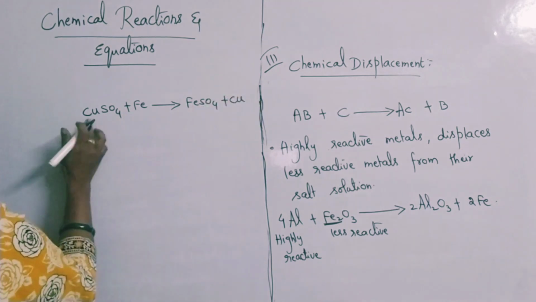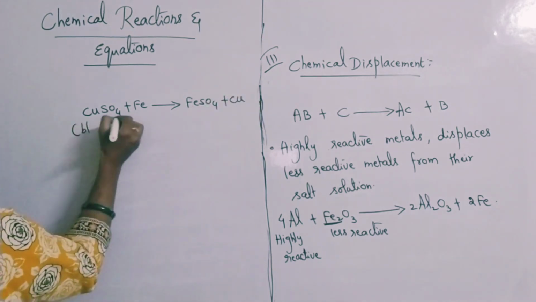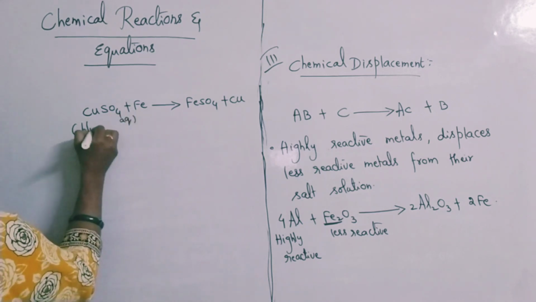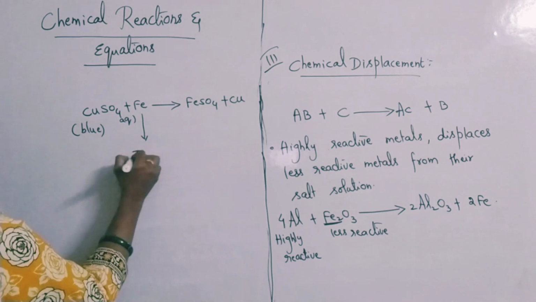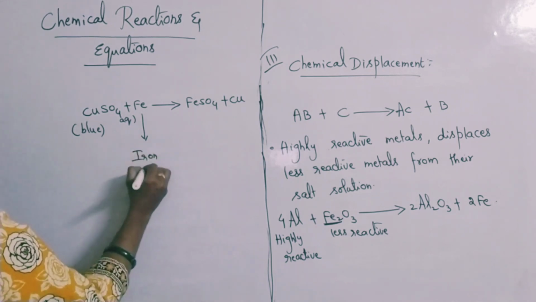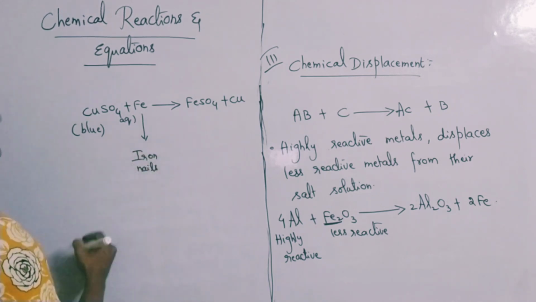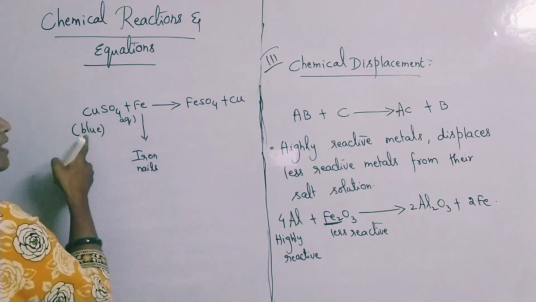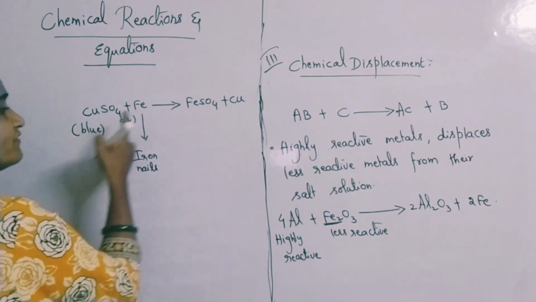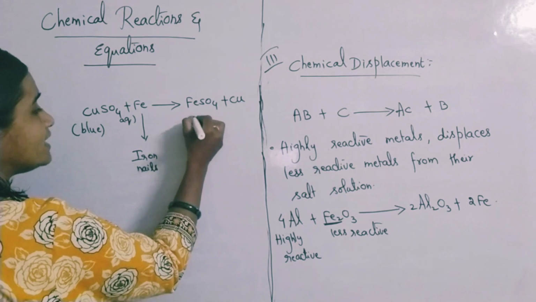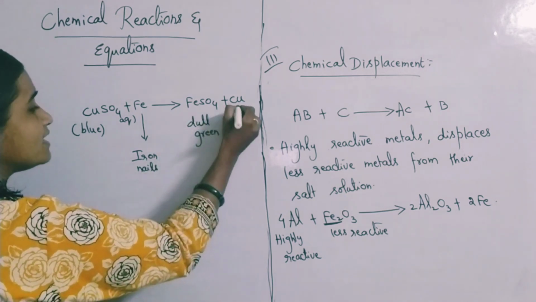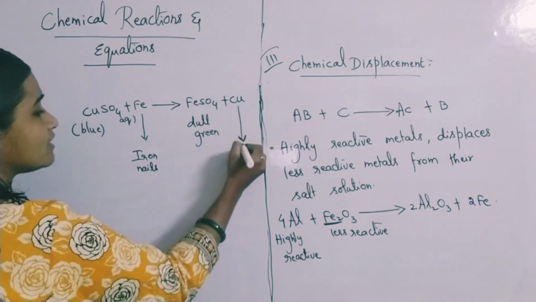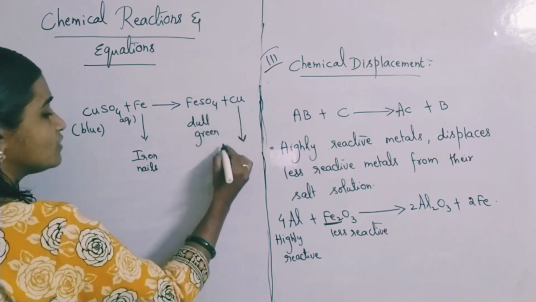Okay, copper sulfate is actually a blue colored salt. Aqueous copper sulfate solution you are taking, and in that iron nails, Fe in the form of iron nails, you are dropping. Then if you observe, after some time this blue colored copper sulfate changes into dull green colored ferrous sulfate, and all the iron nails are getting deposited with red colored copper.